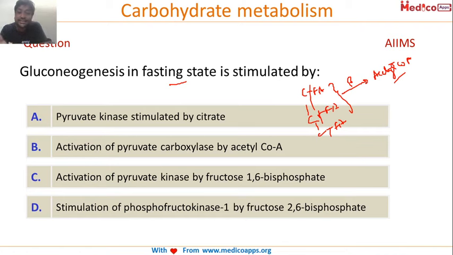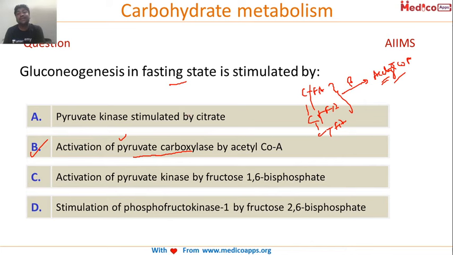And when will fatty acid breakdown happen? When the glucose level is falling down. So high level acetyl CoA indicates low level of glucose indirectly for the body. So this high level acetyl CoA will activate the first enzyme of gluconeogenesis, that is pyruvate carboxylase. So this is the correct answer, right?